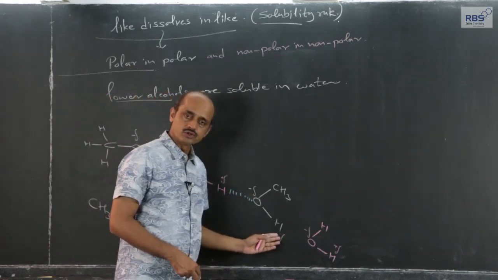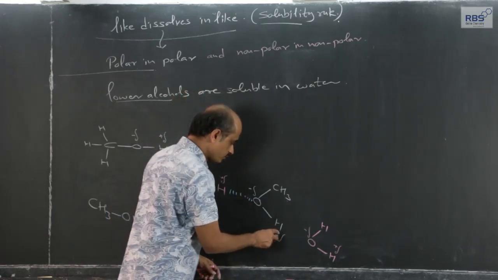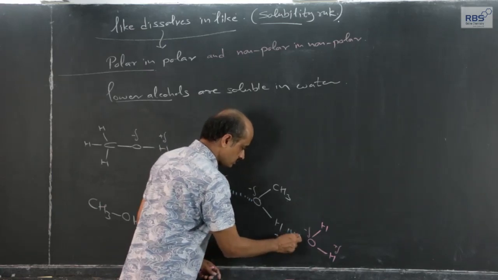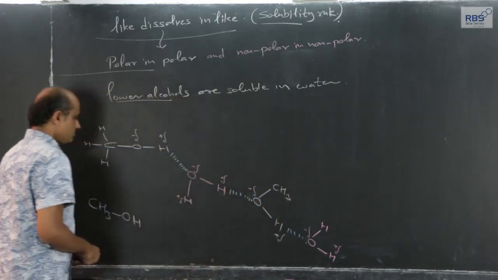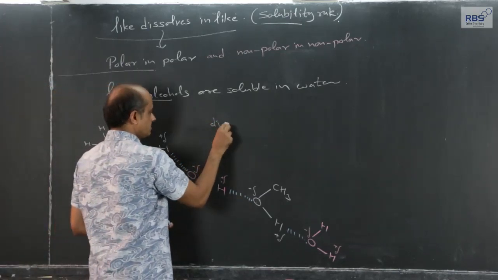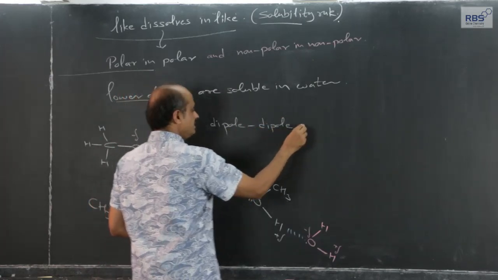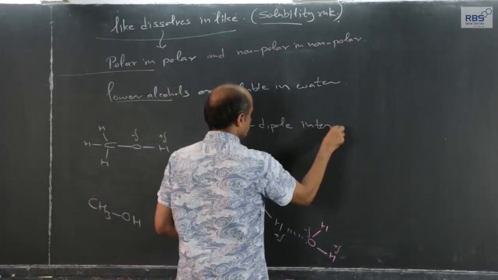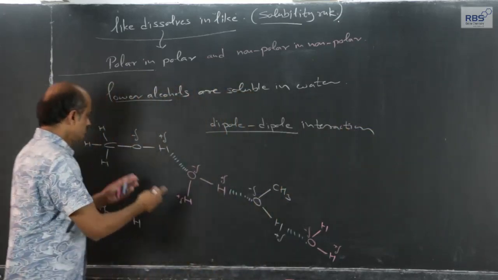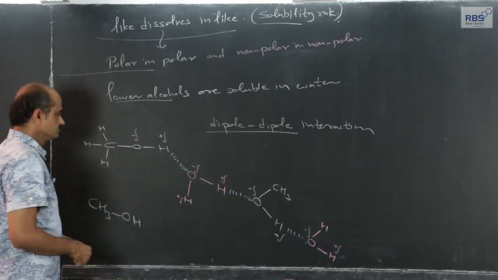Same type of Coulombic force of attraction between delta positive hydrogen of methyl alcohol and delta negative oxygen of water. So, because of this we can say dipole interaction, methyl alcohol is soluble in water.